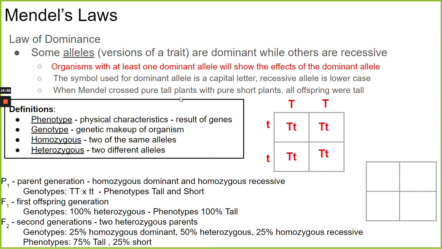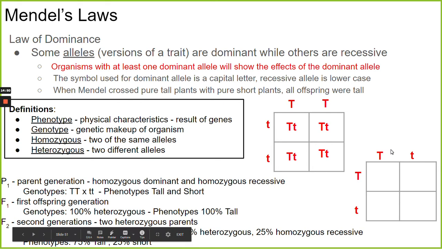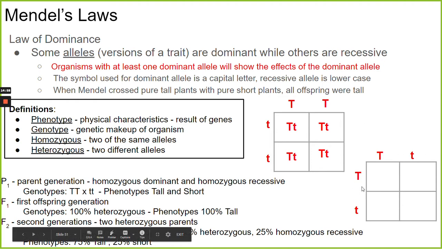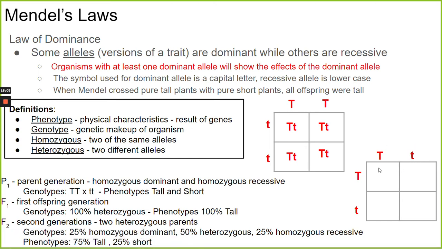Then what Mendel did is he took two of these offspring and he crossed them. So he took a big T, little t offspring and he bred it with another big T, little t offspring. So let's fill in this Punnett square. So again, this is a heterozygous parent and another heterozygous parent. All right, you guys tell me what these would be. Reagan, what's going to go in this top left box of this Punnett square?